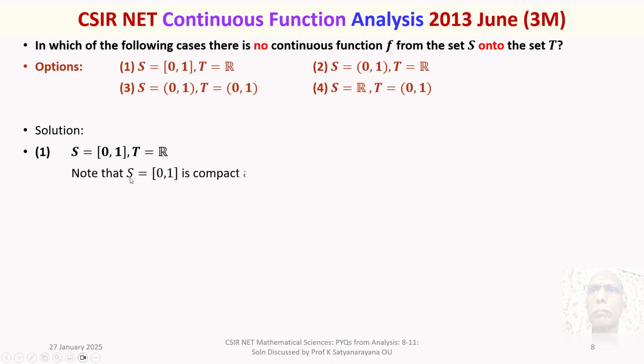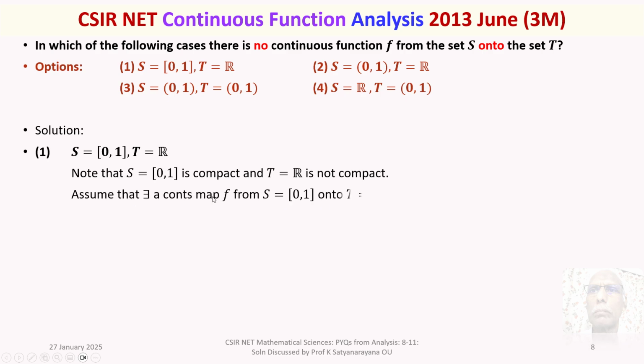Note that S, 0 to 1, is compact. T, which is R, is not compact. So, assume that there exists a continuous map f from S, the unit closed interval, onto T equal to R.